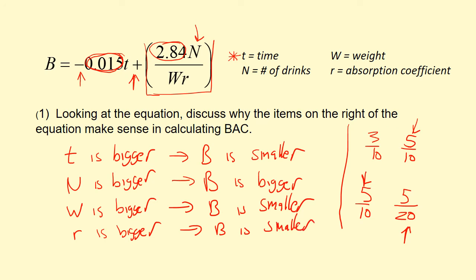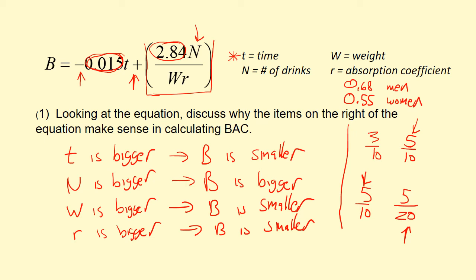So let's remember what R means. For men, it's 0.68, and for women, it's 0.55.